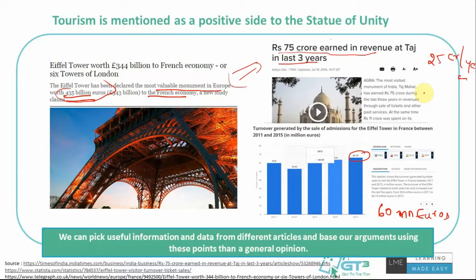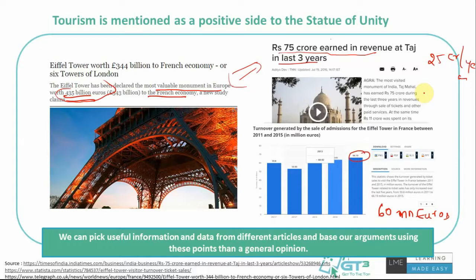Compare this statement versus, I feel that Statue of Unity could actually command more tourists, similar to Taj Mahal and Eiffel Tower in the global sense. And Eiffel Tower makes around 60-70 million euros per year through ticket sales, but if you look at the whole ecosystem around it, the hotels, restaurants and everything, it's almost worth 435 billion euros according to some studies.